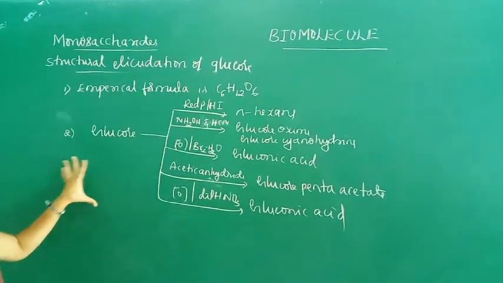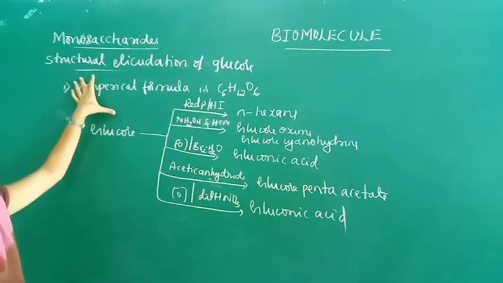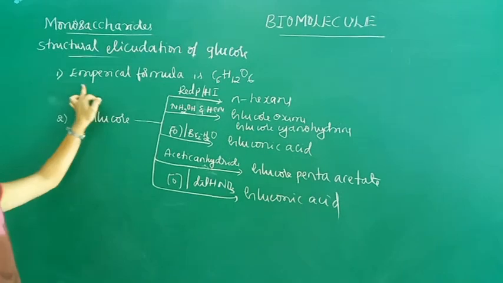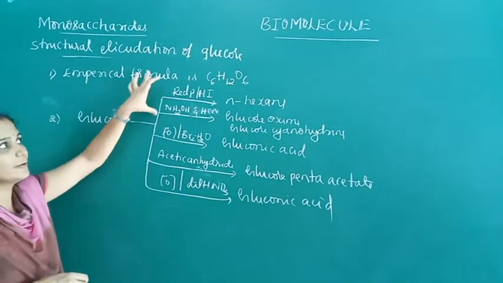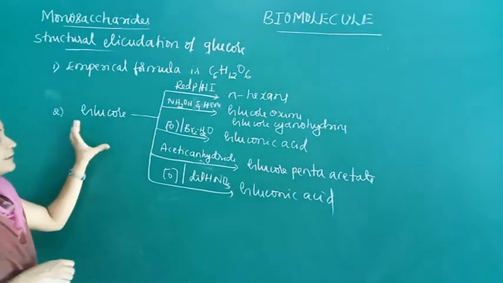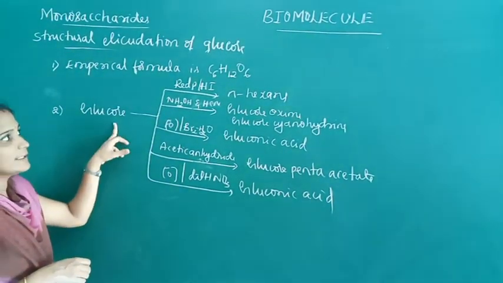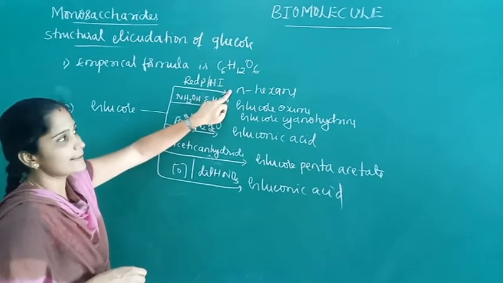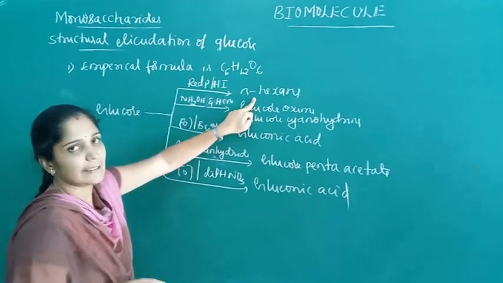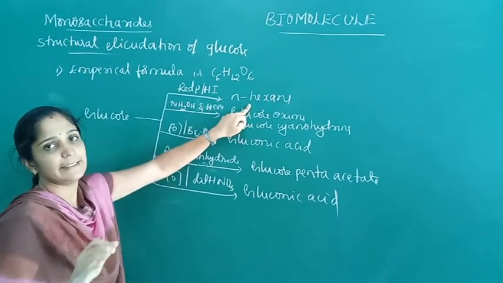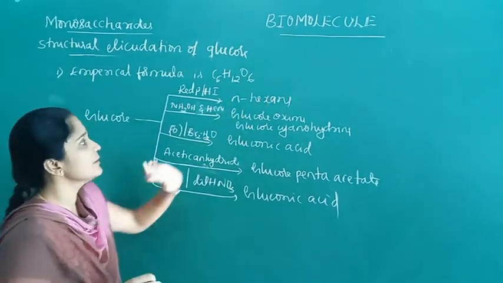Now, once again, the following facts decide the structure of glucose. The first point is the empirical formula of glucose was found to be C6H12O6. The second point is when glucose is treated with red phosphorus and HI, we get n-hexane. This indicates all the carbon atoms are linked in a straight chain in glucose.